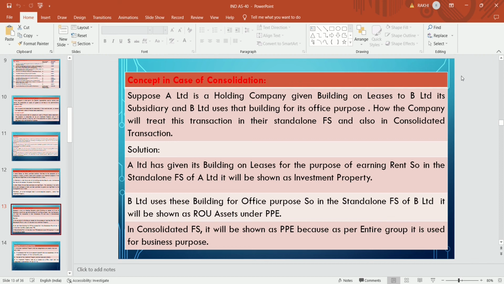And in the consolidated financial statement, they will recognize this asset as PPE. Why PPE? Because the entire group, A and B, is treated as the same group, and they will use this asset for office purpose. So it will be treated as PPE and not an investment property, because the building is used by the entire group for the business.